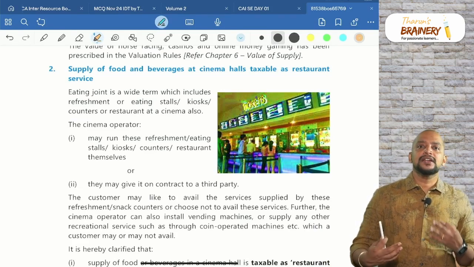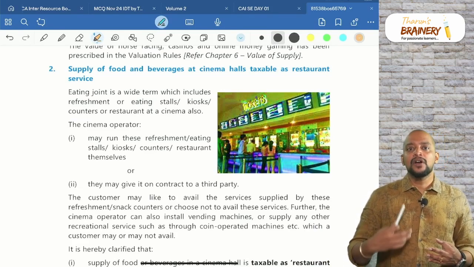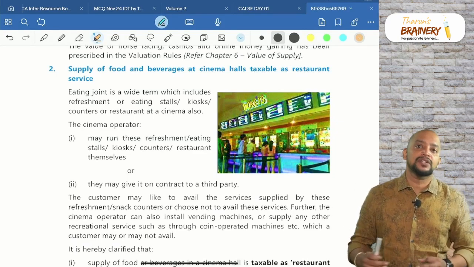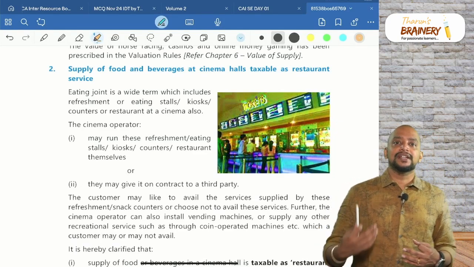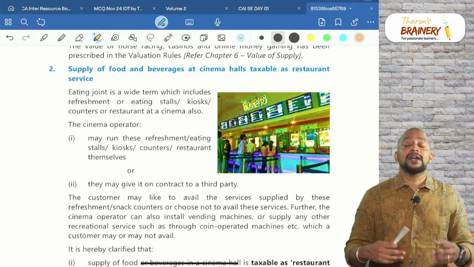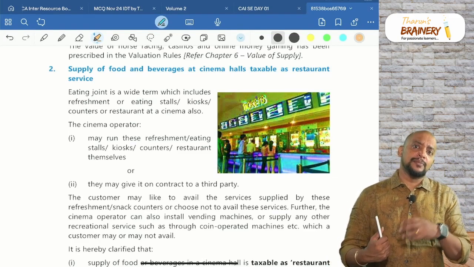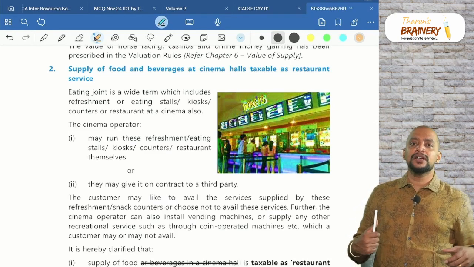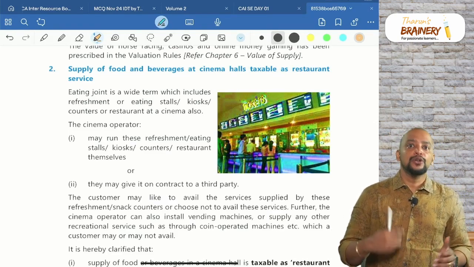Third, there are some private theaters, preview theaters or selected premium theaters, wherein the ticket itself will be somewhere around 1000 to 1500 rupees, and as a part of the ticket they will be providing some complimentary food and beverages, maybe one popcorn and one coke or one beverage could be given.